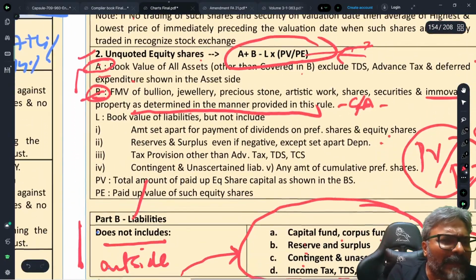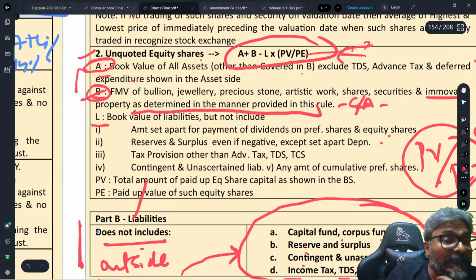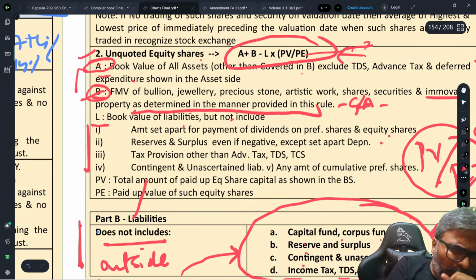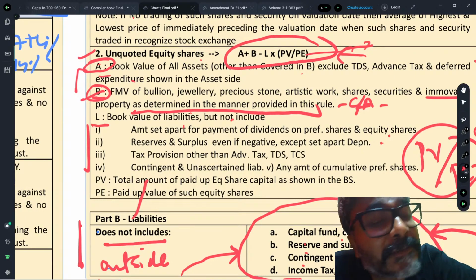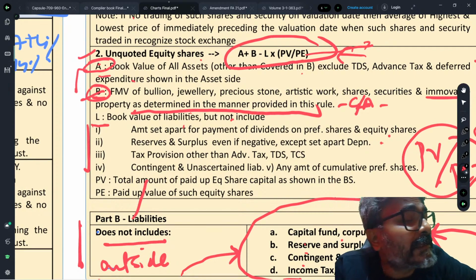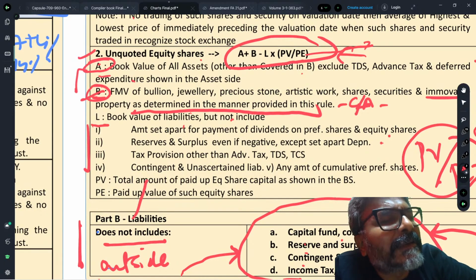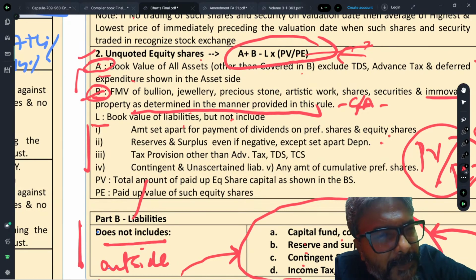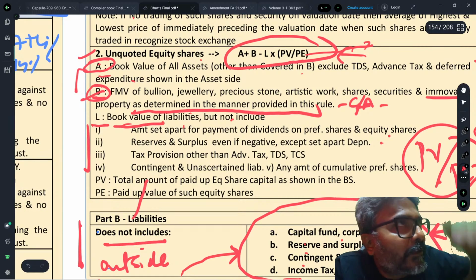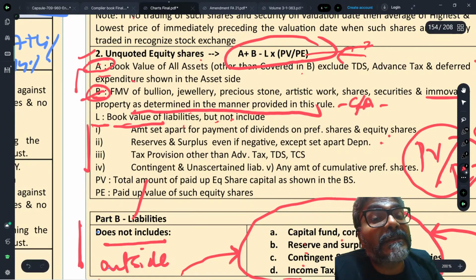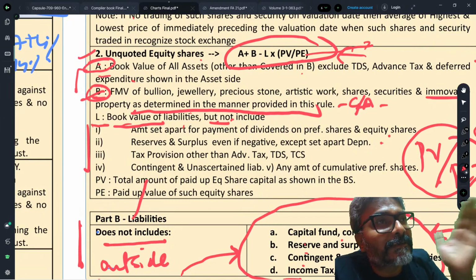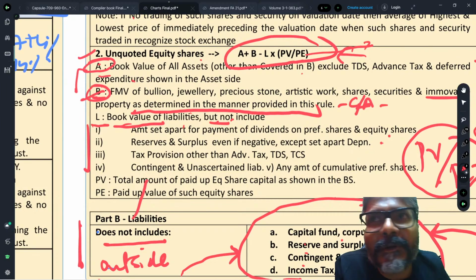And what is L? L is the liability. Liability of the unlisted company. In simple terms, exclude whatever was there on this side. After the exclusion of this liability, technically speaking, students, you have to take up the full book value of the liability of that unlisted company, and from that full book value you will have to exclude what, students? Nothing but, in simple words, the outside liability.